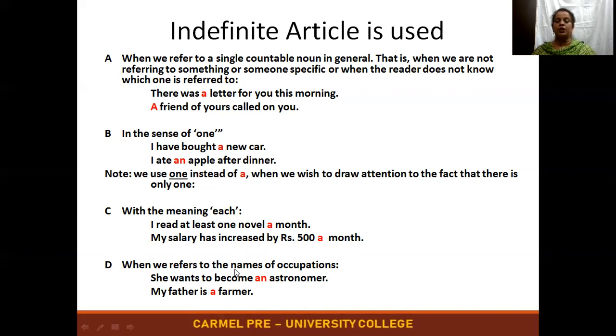When we refer to the names of occupations, we use the article a or an. She wants to become an astronomer. My father is a farmer. So when you're talking about an occupation, we compulsorily have to use the indefinite article before the occupation.